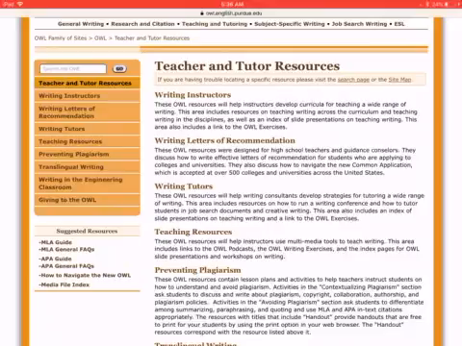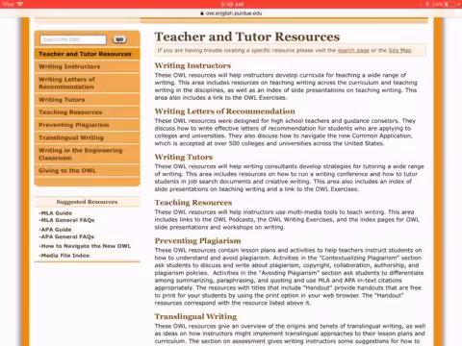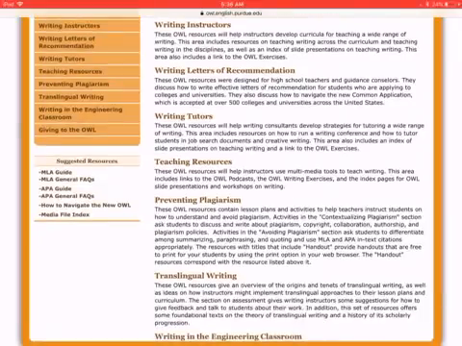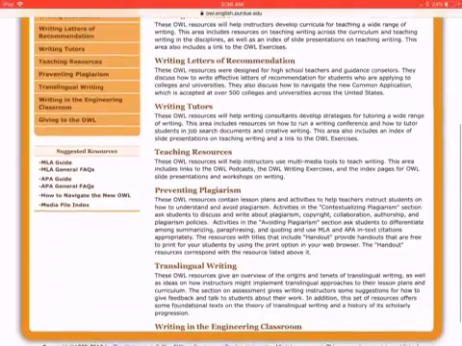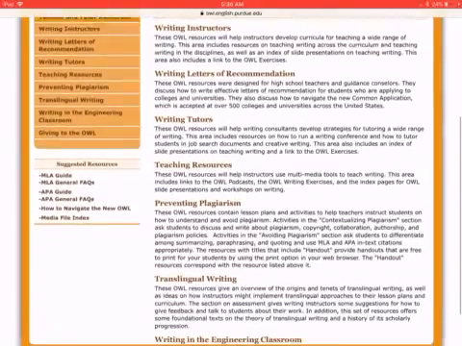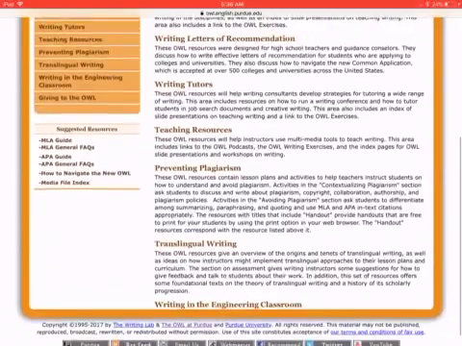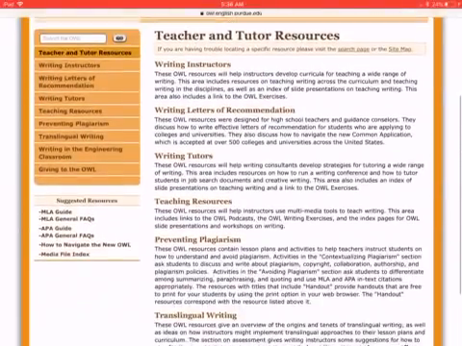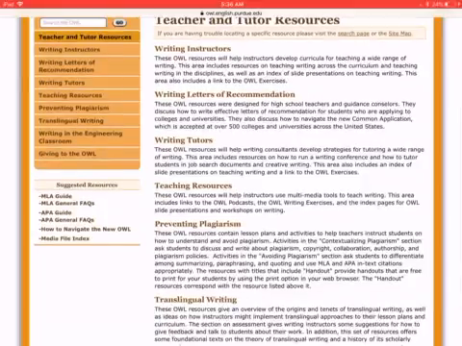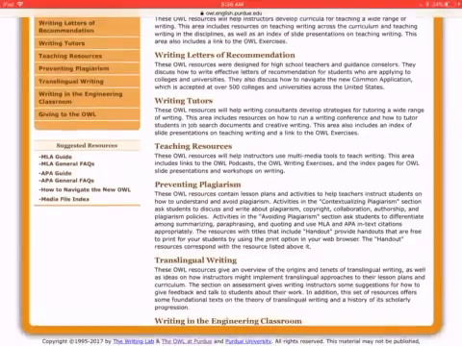So if you're writing to an instructor, if you're writing a letter of recommendation, if you're writing tutors, hold on. Okay. So I think this is a mixture. Writing instructors, so this can be for instructors. Writing tutors, this can be for tutors.